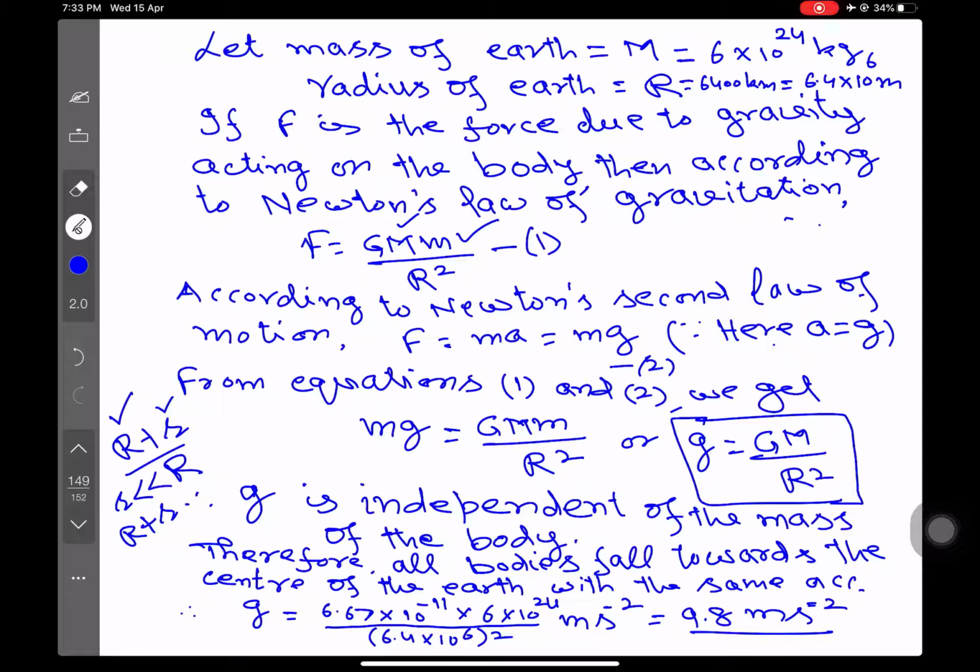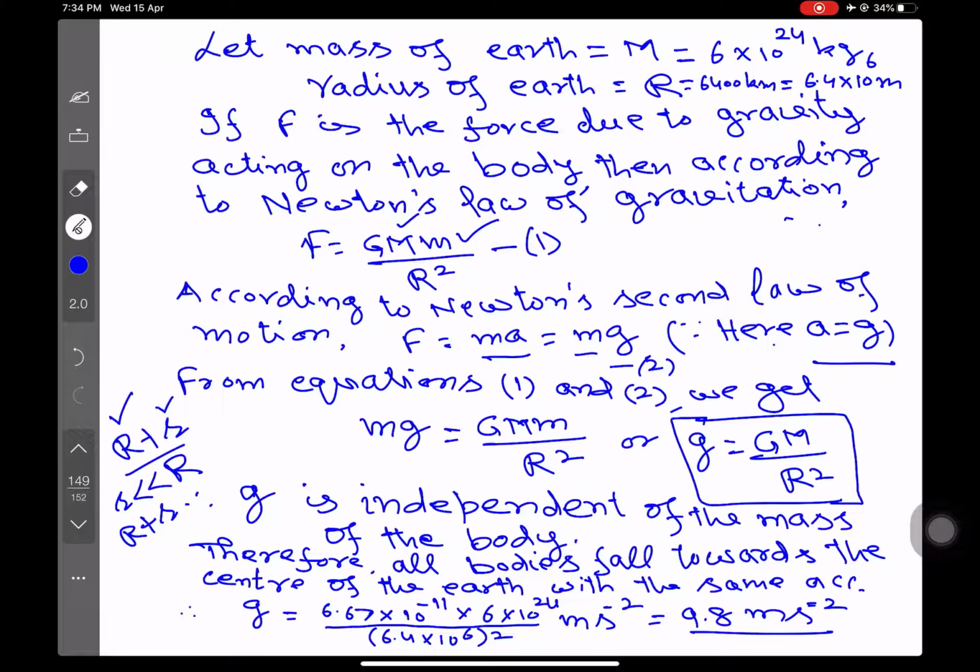Now you know that whenever a force acts on a body, there is some acceleration produced in the body, and therefore if g is the acceleration produced in the body, that is if g is the acceleration due to gravity, then according to Newton's second law of motion, force is mass into acceleration. Mass m और ये यहाँ पे कितना आ गया g, which is the acceleration due to gravity.